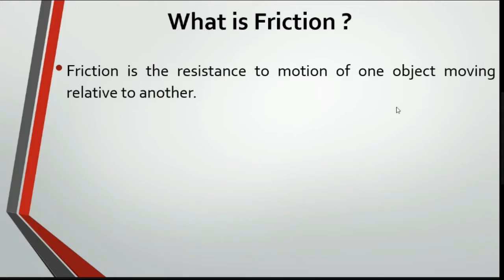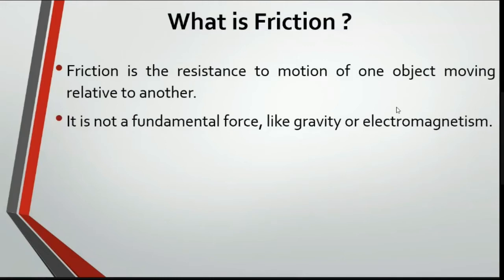It is a resistance, and of course, it's a force. As I told you, it is always opposite to the movement of the object. So whatever the direction of the object's movement, friction is always opposite to that. It is not a fundamental force like gravity or electromagnetism. It is a force which occurs when there is movement of the object. If the object is already in a resting state, you don't have any friction force, only if the object starts to move.